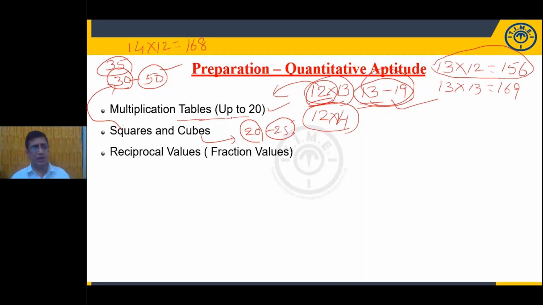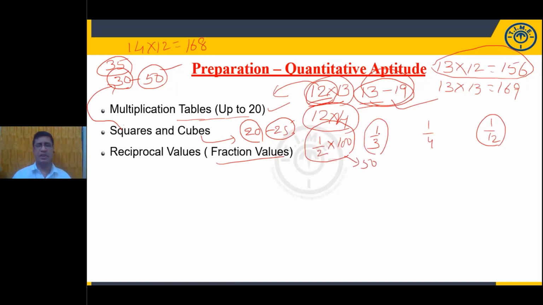Now the next point here, reciprocal values. Reciprocal values means fractional values, percentage values of the reciprocals. How much is the value of 1 by 2? How much is the value of 1 by 3? How much is the value of 1 by 4? All these values up to 12 you need to memorize. The percentage values. So what is the value of 1 by 2? 1 by 2 is equal to how much percent? In order to find the percentage of a fraction, we just need to multiply with 100. So it will give 50%.